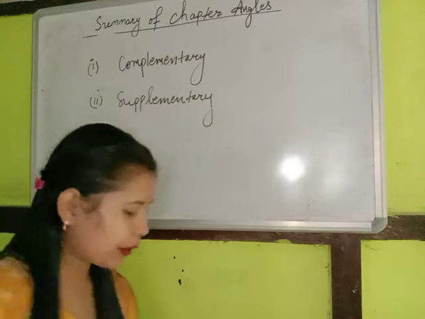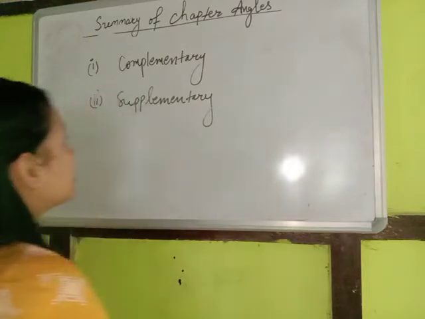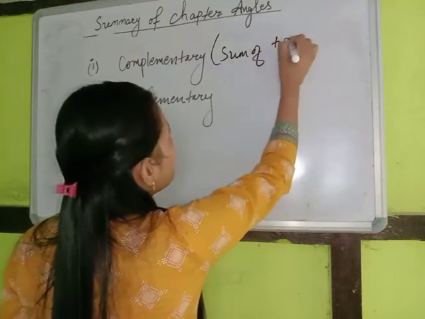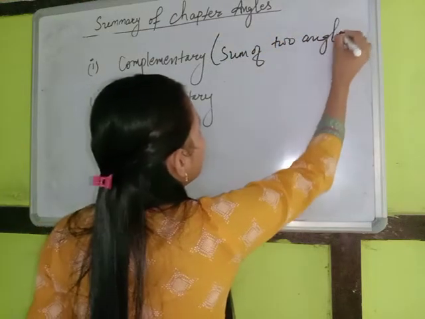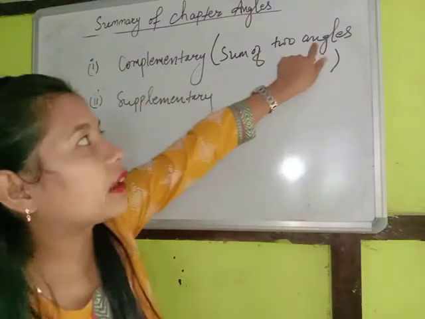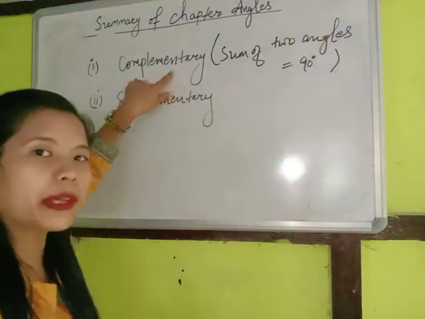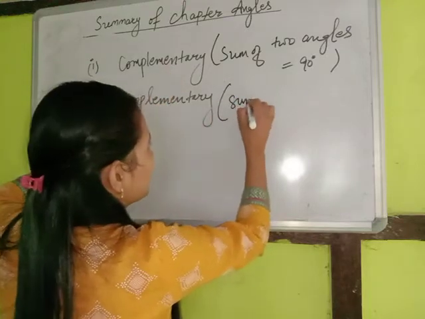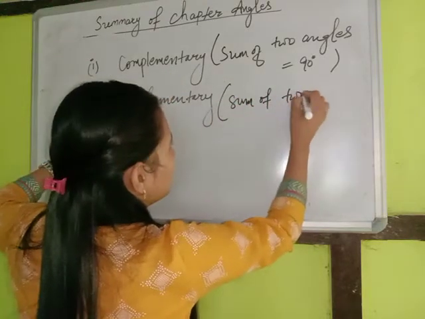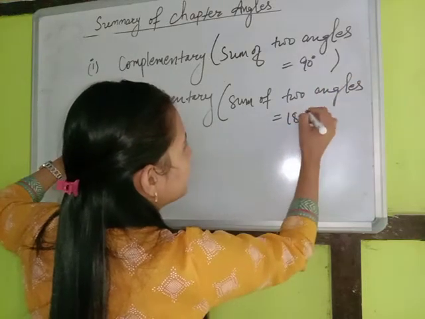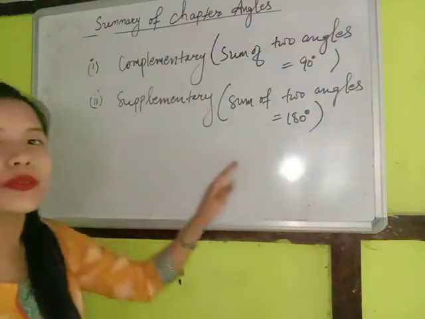So any two angles, the sum of two angles, is equal to 90 degree, then these two angles are named as complementary angles. And if the sum of two angles is equal to 180 degree, then it is named as supplementary angles.